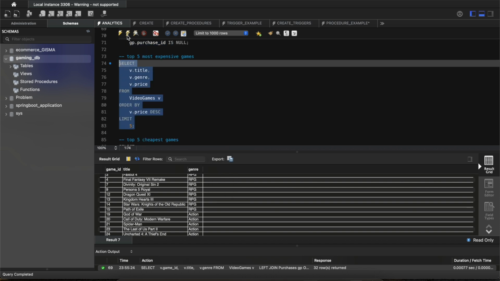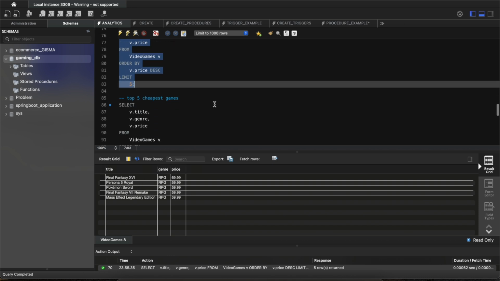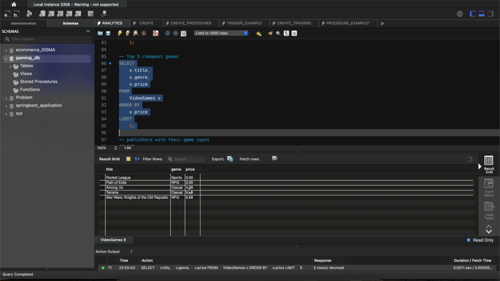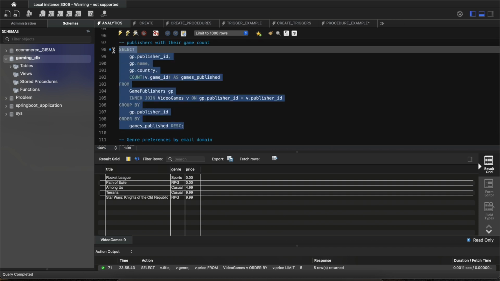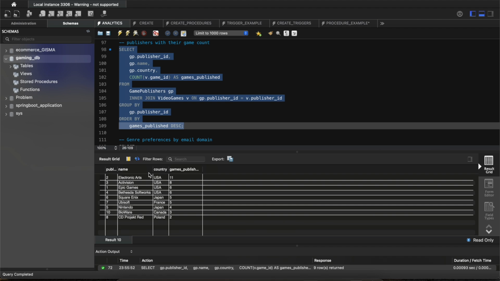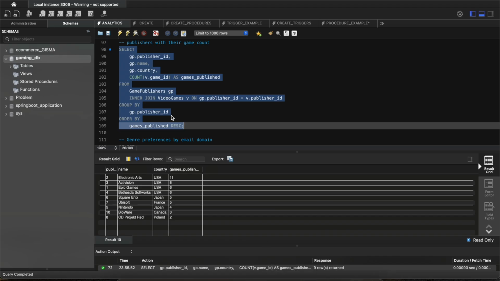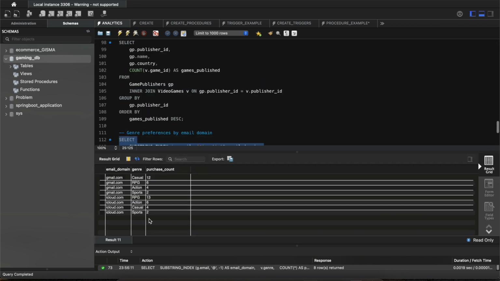Now we can see the top 5 most expensive games, which is Final Fantasy 6 at 69 euros, or dollars actually. Then top 5 cheapest games, which is Rocket League, which is free, and Path of Exile, which is also free. And then how much the publishers have sold. Electronic Arts have published 11 games. So I have this publisher analytics, maximum here. Then genre preferences by email domain. What kind of games do Gmail users like more?